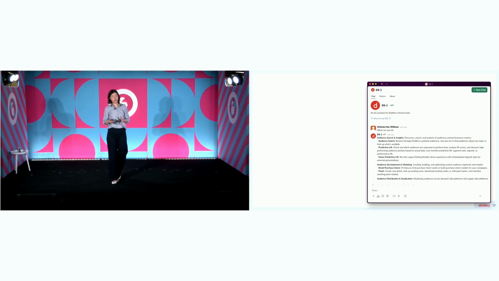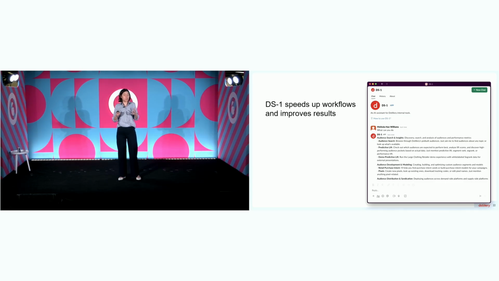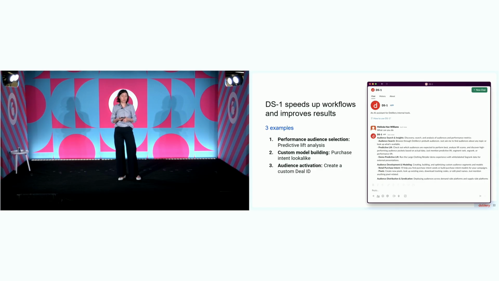Our agentic interface, DS1, is available in a lot of different ways. The most common way that our partners and clients are using it today is talking to it directly through a Slack interface like this, so this is what I'm going to show. And I'm going to talk about how this interface allows us to not just make your results faster, but actually, through the iteration, get better results too. So I'm going to give you 3 quick examples, one about audience selection, one about custom audience building, and one about activating an audience.